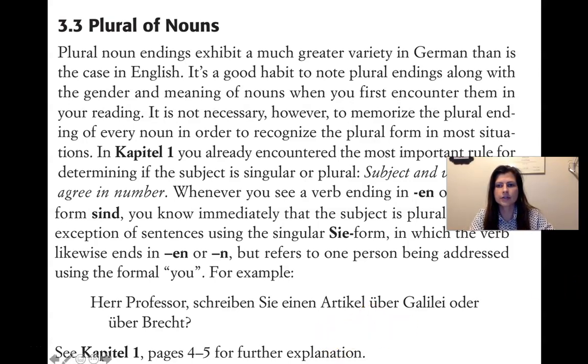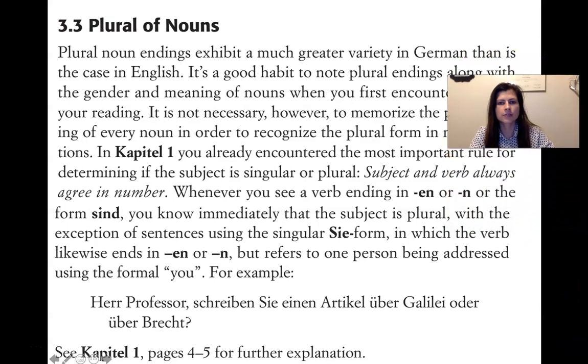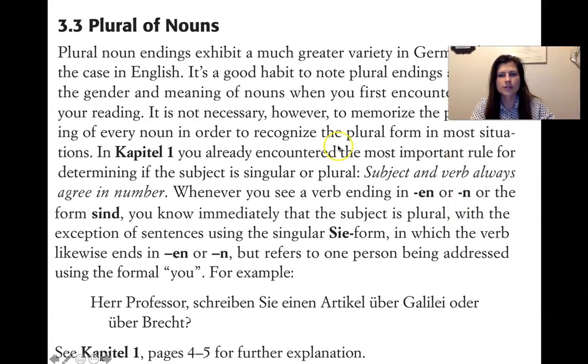So, Kapitel 1, you already learned the most important rule for determining if the subject is singular or plural. The subject and verb always agree in number, so the verb conjugation helps you know whether your subject is plural or singular. That's why it's important to be able to recognize the verb conjugations, right? Because if you see sie wohnt, that means she lives, with the T ending. But if you see sie wohnen, that's either they live or you formal live. So those endings will tell you a lot about whether the subject is singular or plural.